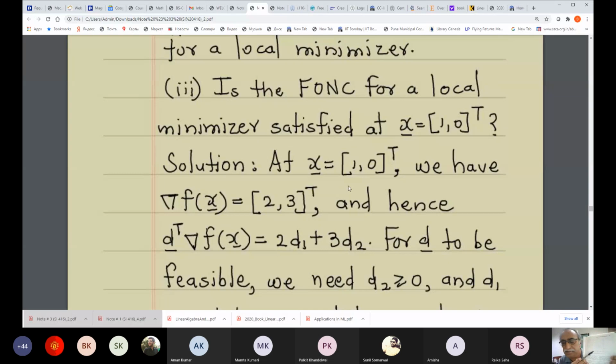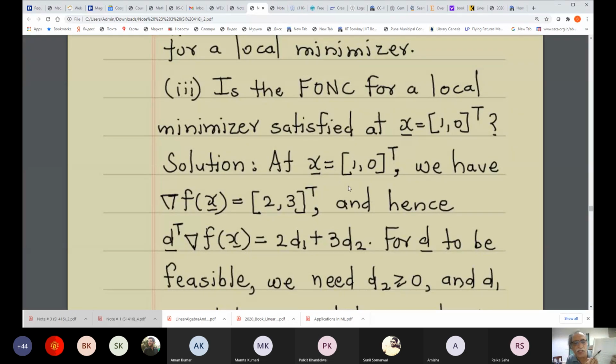Are you able to see it? Is this visible? Hello? Yes, yes. Okay. So 1 0 is here, right? This is where 1 0 is.